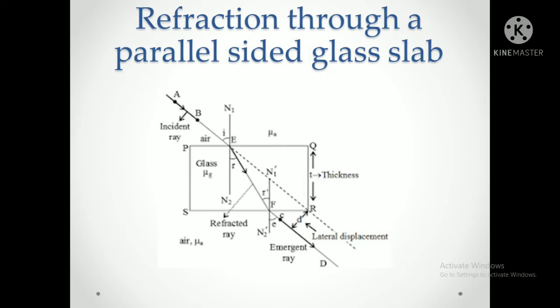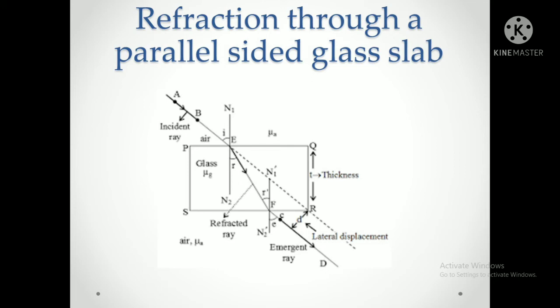Okay. So now in front of you is this. See the glass slab. Thickness is given. So the glass slab's name is what? PQRS. Now the incident ray, what is there? AE, and this is angle I. Okay, the incident ray has fallen.